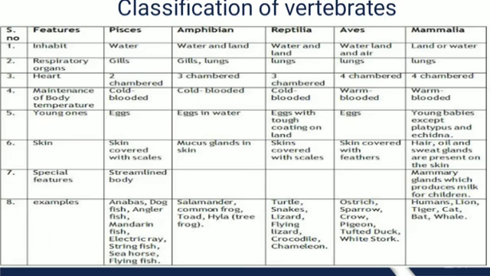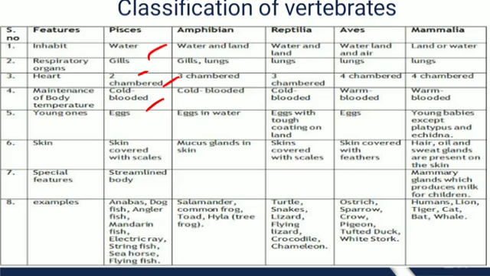Let's check out, for example, the class Pisces. The organisms inhabit water, they are aquatic organisms, and they have gills as the respiratory system. They have a two-chambered heart, and they are cold-blooded organisms. Cold-blooded means they can change their body temperature according to the temperature of the surroundings. They can adjust their body temperature.